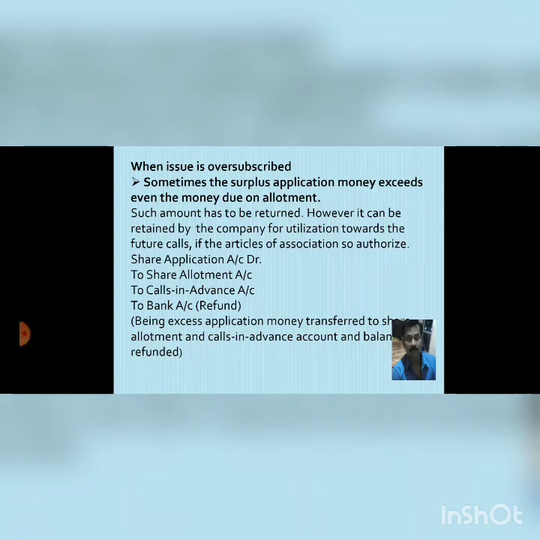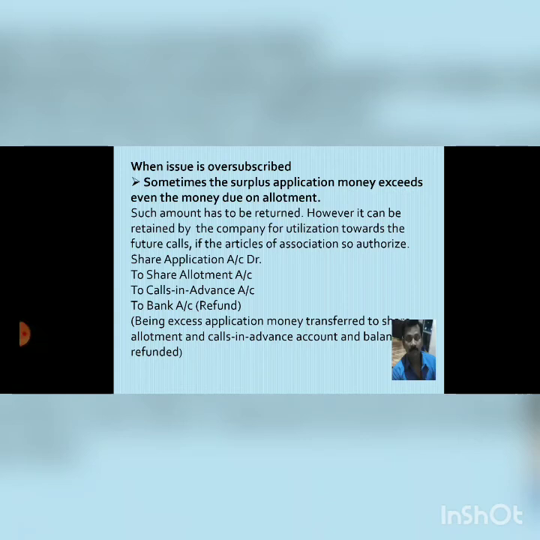So the entry which we will pass in this regard will be: share application account will be debited to share allotment account, to share calls in advance account, and to bank account. Share application account will be debited with the total amount which we have received.